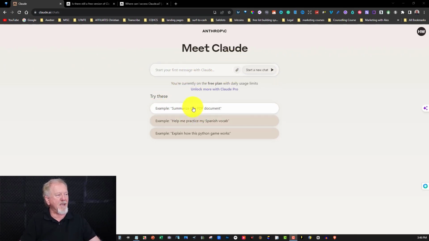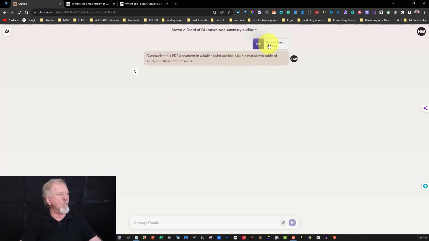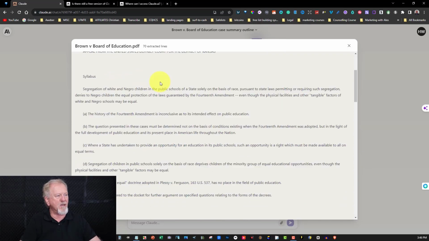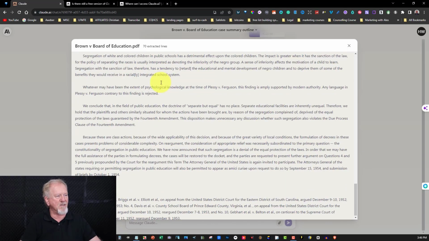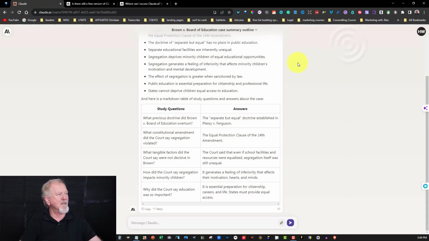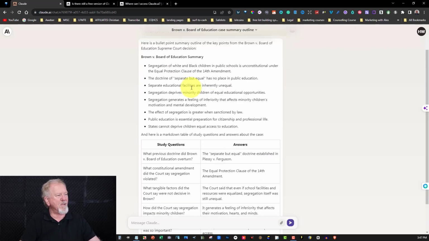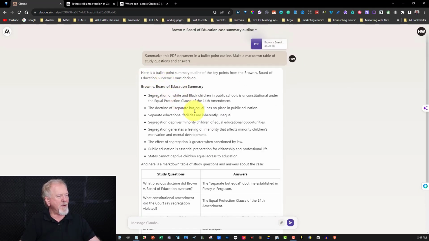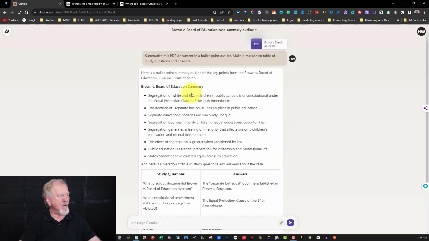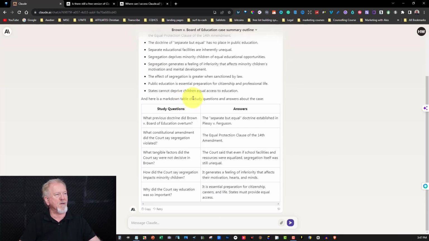And let's have a quick look at that right now. We'll have a look at one of the ones that I got here. And as you can see, it already has a PDF down here. Now let's have a quick look at the PDF so we can have an idea as to what it's about. So, Supreme Court of the United States, Brown versus Board of Education, and then it goes through and has a look at the various things written within it. It's not an overly huge one, but what it'll do is literally give you a summary of everything in it. And as you can see, it's written it all up here. It's also giving you study questions and answers, and allows you to get a very summarized version of what was written in that previous text.